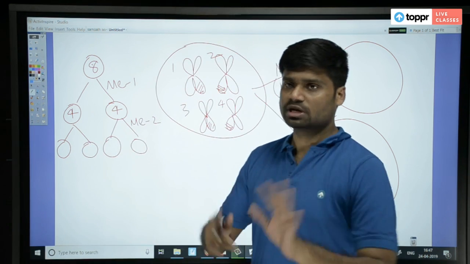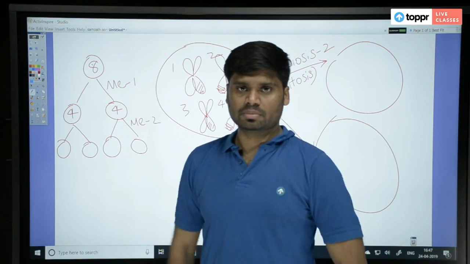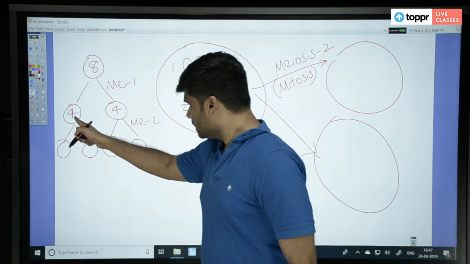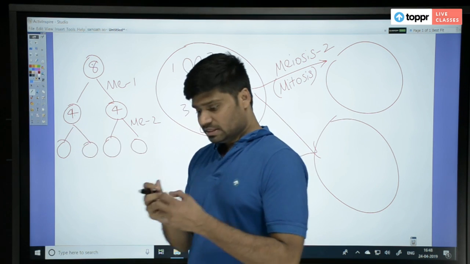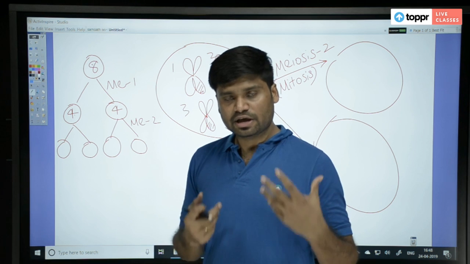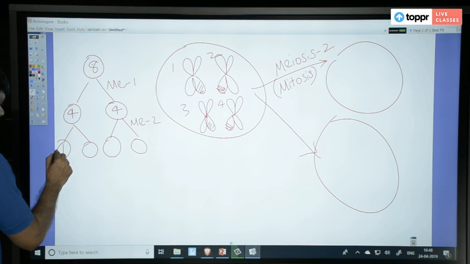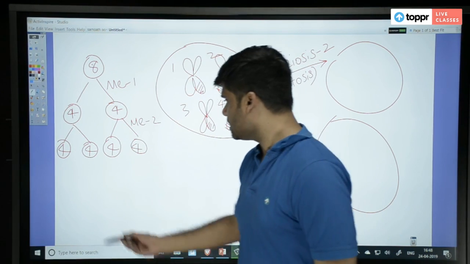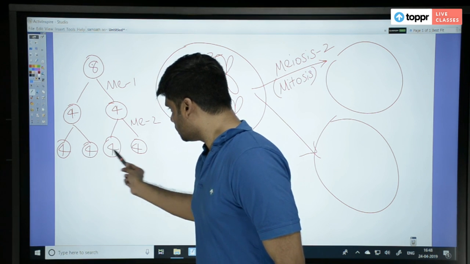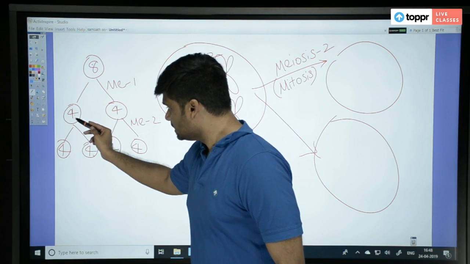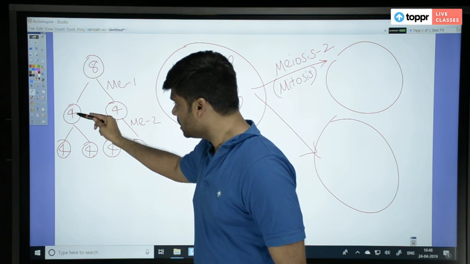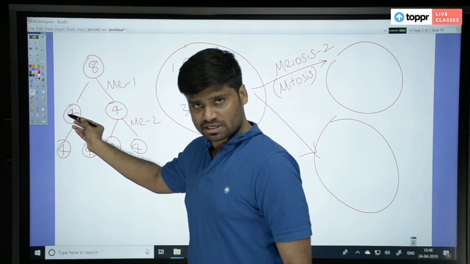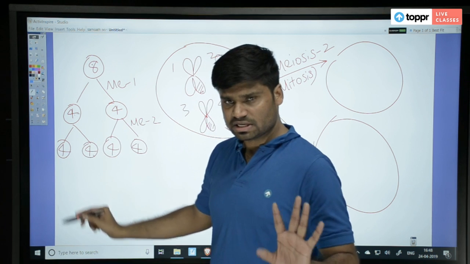Meiosis 1 is not at all like mitosis, because there is no splitting of centromere. But meiosis 2 is just like mitosis, we know, because here these 4 chromosomes, each chromosome splits into half. Therefore we will again get 4 chromosomes each. Ultimately 4 and 4. Fine. So can I say that these two cells resemble its immediate parent? That means this, not this one. This one. The immediate parent is this one. Can I say these two daughter cells resemble this parent cell which went through the meiosis 2? Can I say this or not?